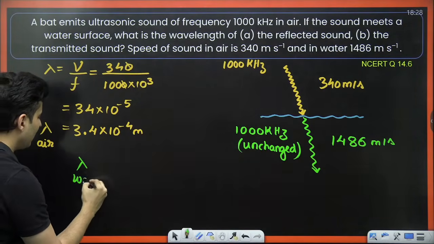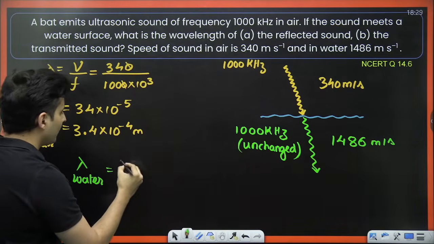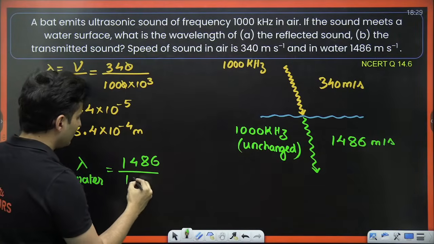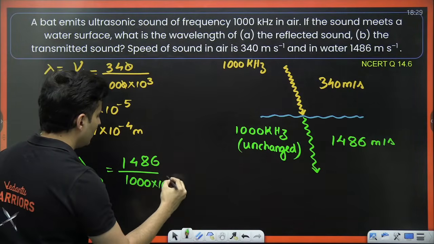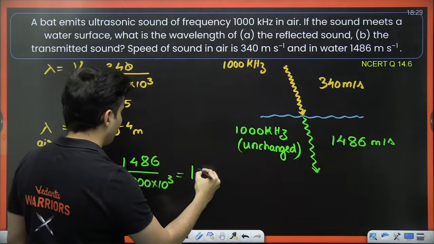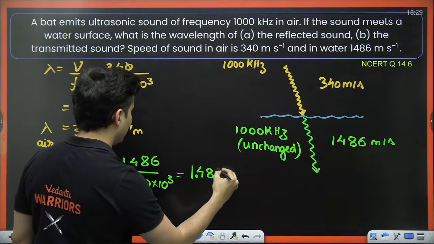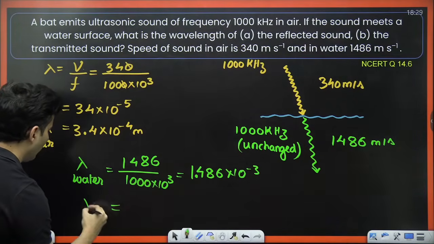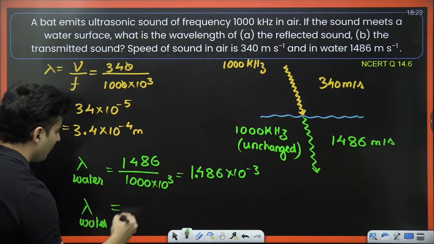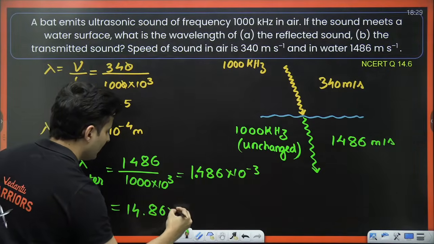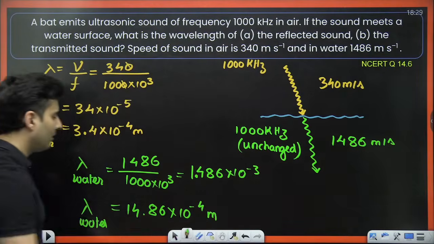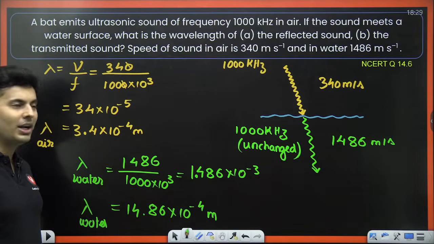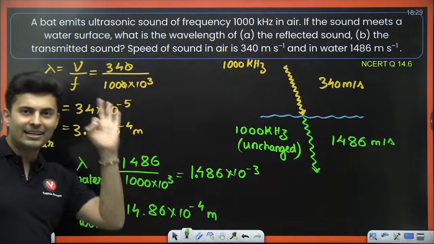So the wavelength inside water, again, it will be 1486, which is V, divided by frequency, which is basically 1000 into 10 to the power 3. So this will become 1.486 into 10 to the power minus 3, which you can also write as 14.86 into 10 to the power minus 4 meter, so that it is easy to compare. It was 3.4, now it has become 14.86. So the wavelength has clearly changed.